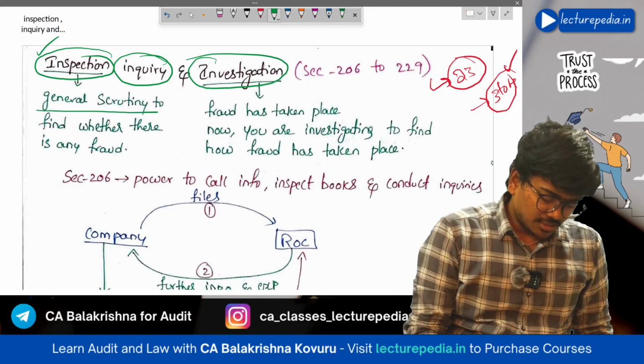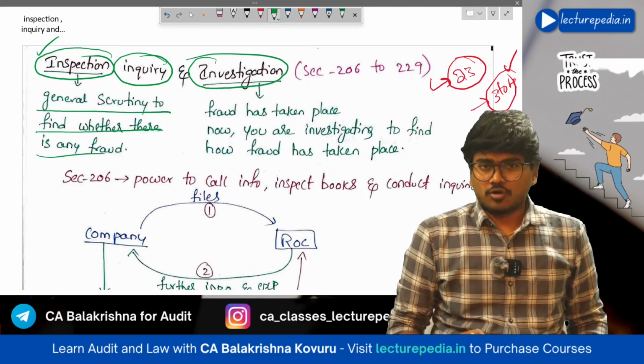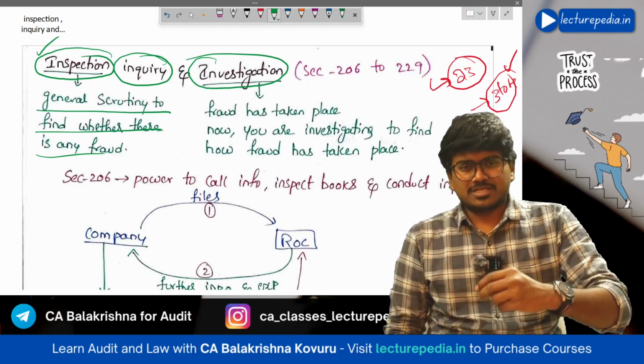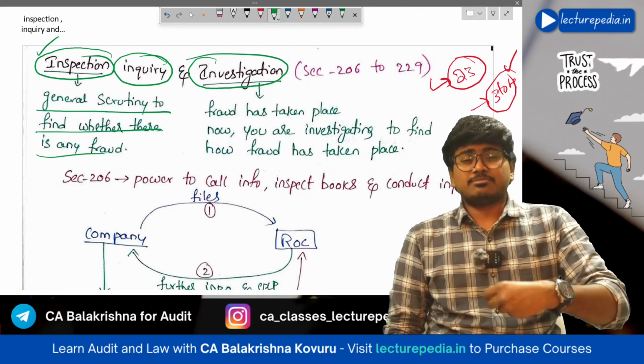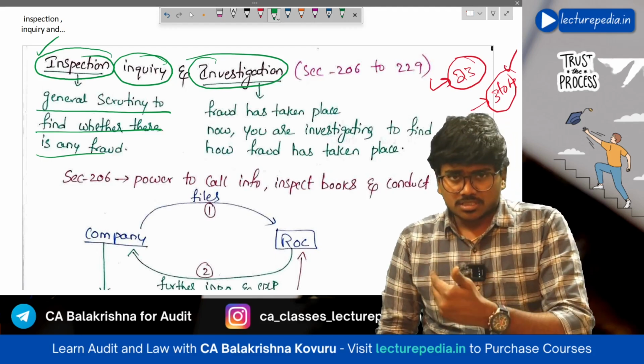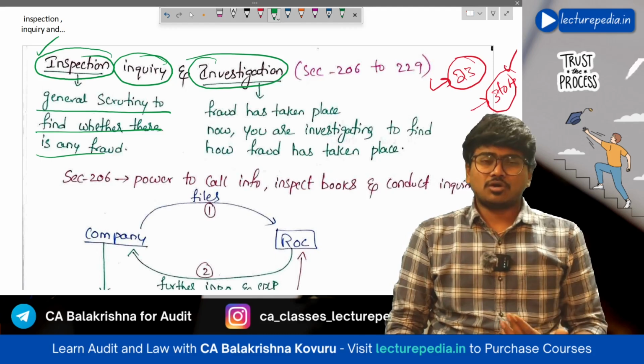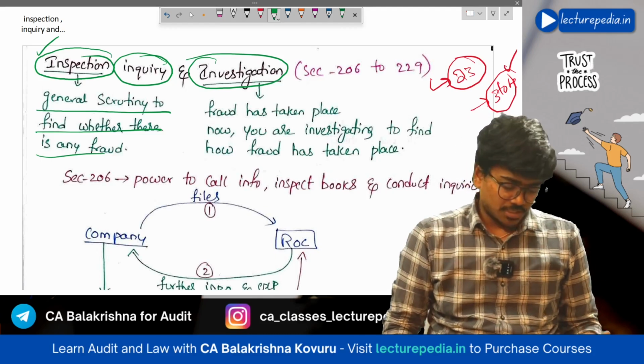See, it is a general scrutiny to find whether there is any fraud, whether there is any misstatement, whether there is any misrepresentation. So inspection is general scrutiny of documents or records or financials.